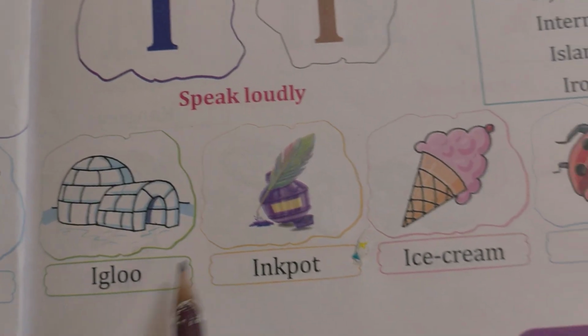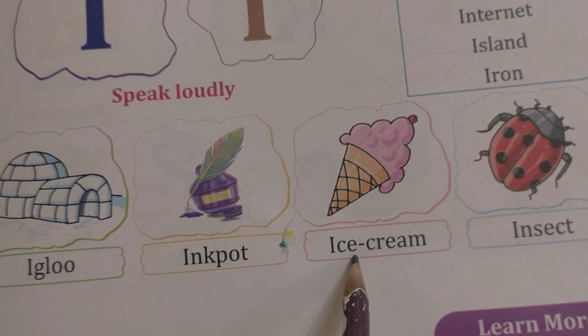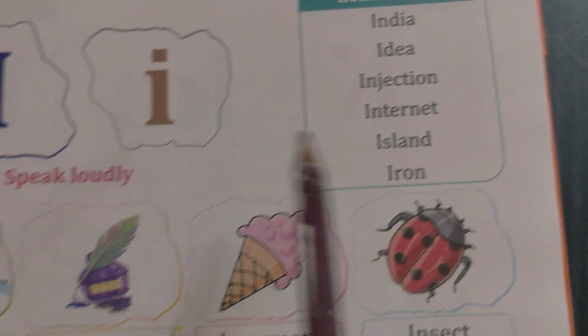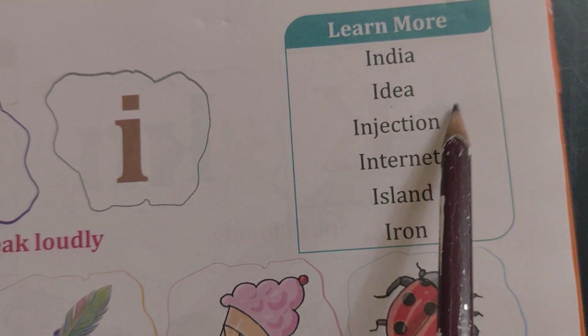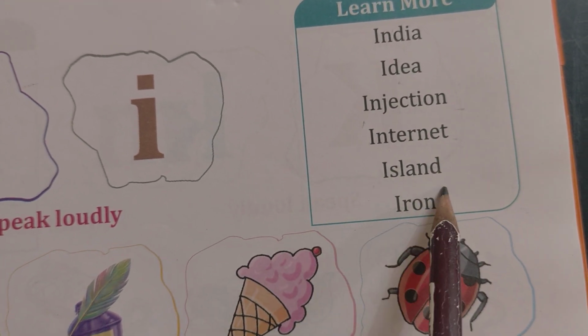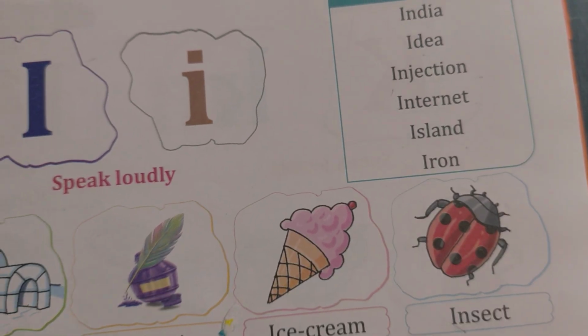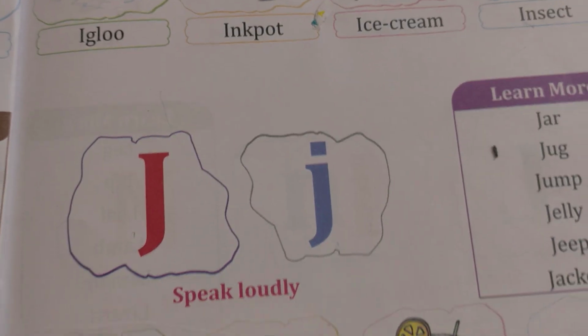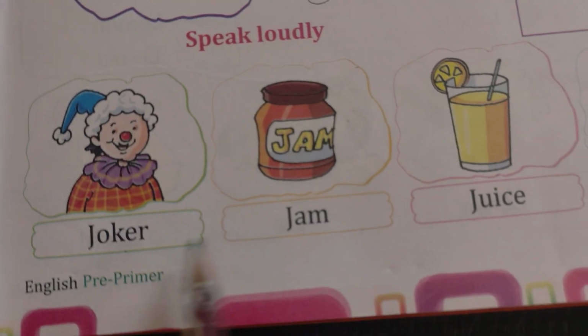I for igloo, I for ink pot, I for ice cream, I for insect, I for India, I for idea, I for injection, I for internet, I for Iceland, I for iron. Capital J, small j.